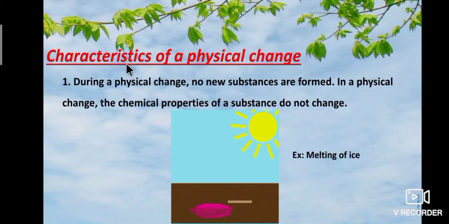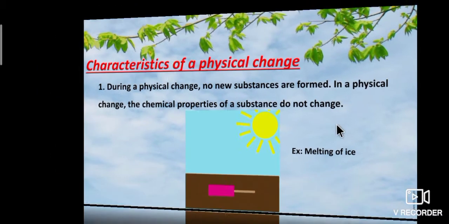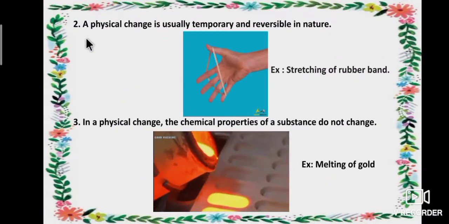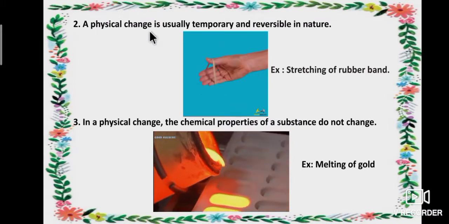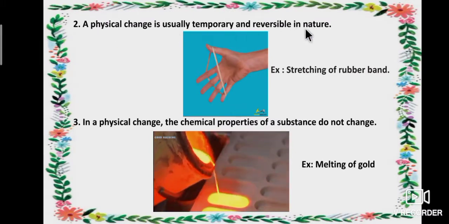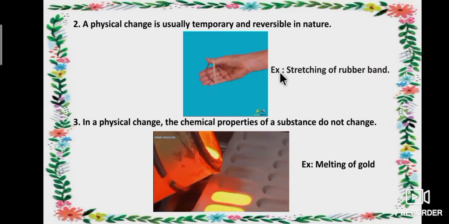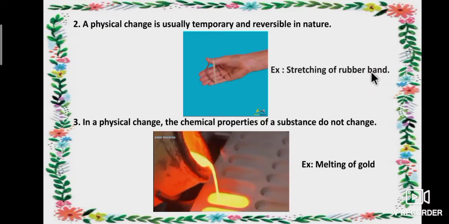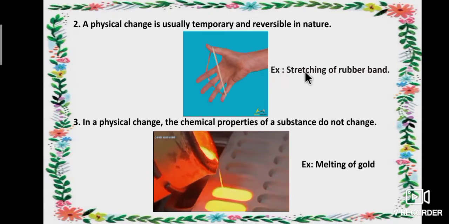Let's see characteristics of a physical change. First one, during a physical change, no new substances are formed. Example, melting of ice. There is no new substance formed. Second one, a physical change is usually temporary and reversible in nature. Example, stretching of a rubber band. It comes back to its original position.